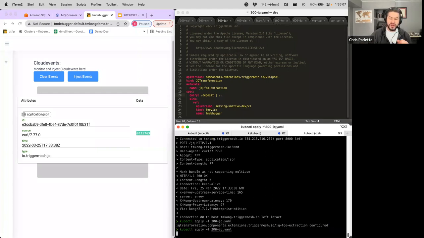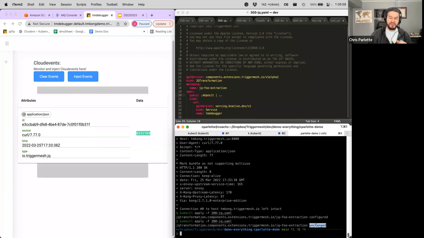I'm just going to apply it again real quick. You'll see it says unchanged. That means, hey, there were no changes. So you can basically keep reapplying these multiple times, which is helpful to know. If it's a part of your CI/CD pipeline, you can just have it apply whatever gets pushed to your master branch, or your main branch. And so this is really easy to just apply multiple times and make sure it works.